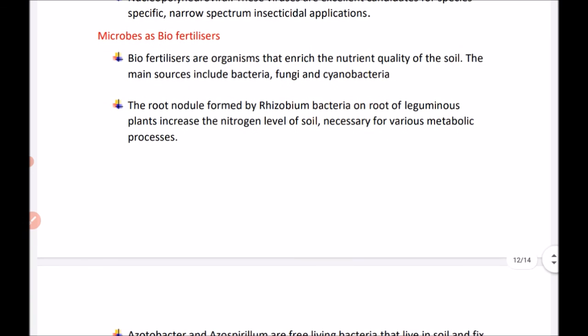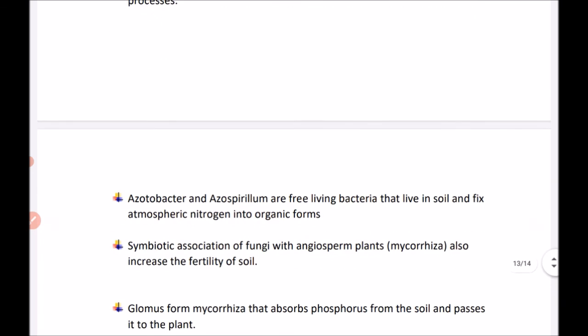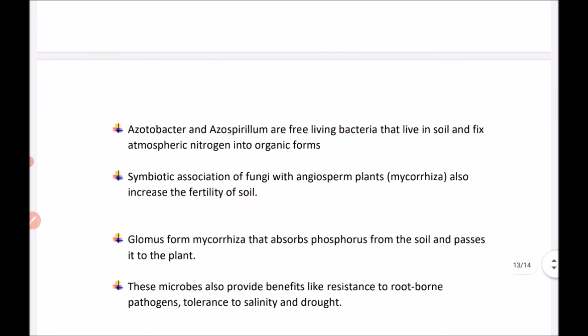The root nodules formed by Rhizobium bacteria on the roots of leguminous plants increase the nitrogen level of the soil, necessary for various metabolic processes. Azotobacter and Azospirillum are free-living bacteria. They live in soil and fix atmospheric nitrogen into organic forms.